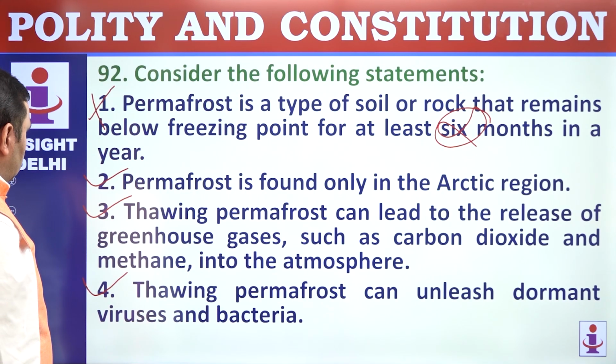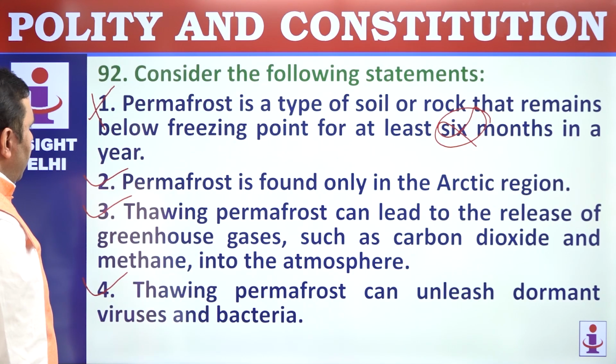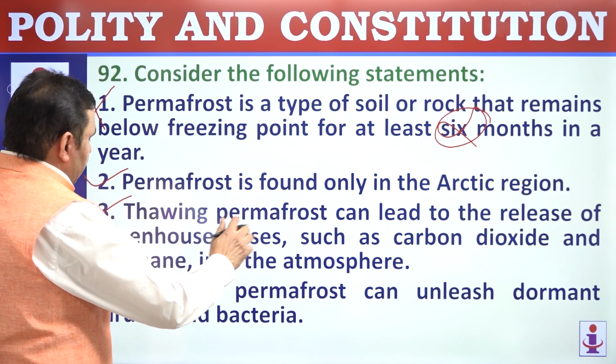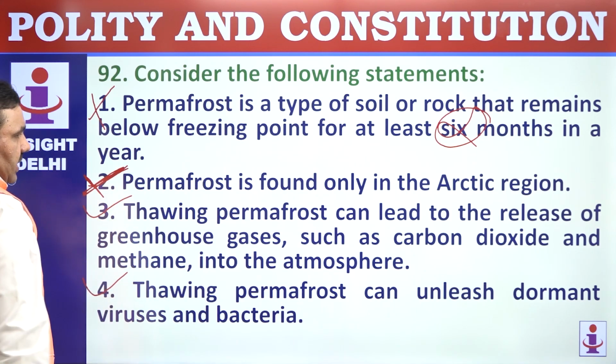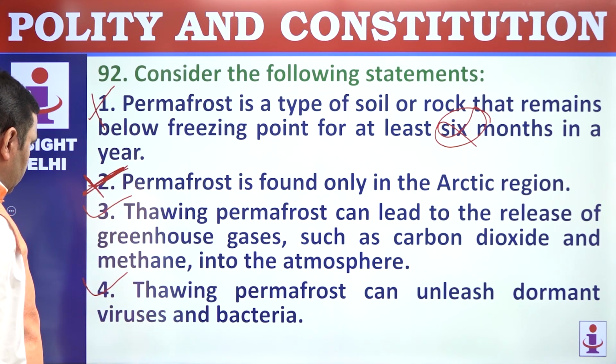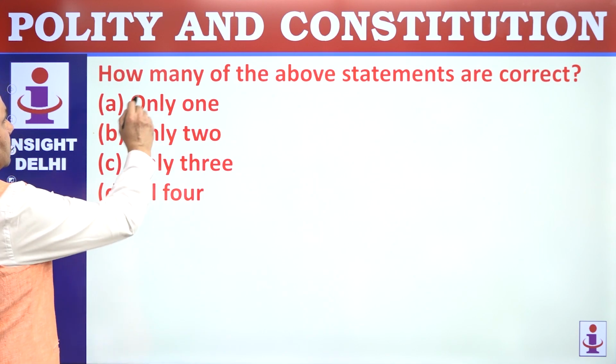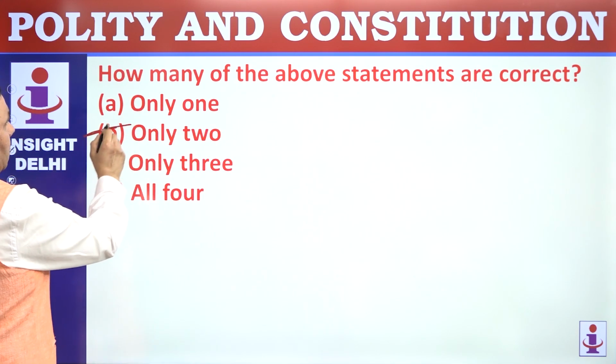Yes, so I think there's some issue here. Permafrost is found not only in the Arctic but also in the Antarctic area. So polar areas, basically North Pole as well as South Pole. 1 and 2 are wrong, 3 and 4 are correct here. So 2. How many are correct?